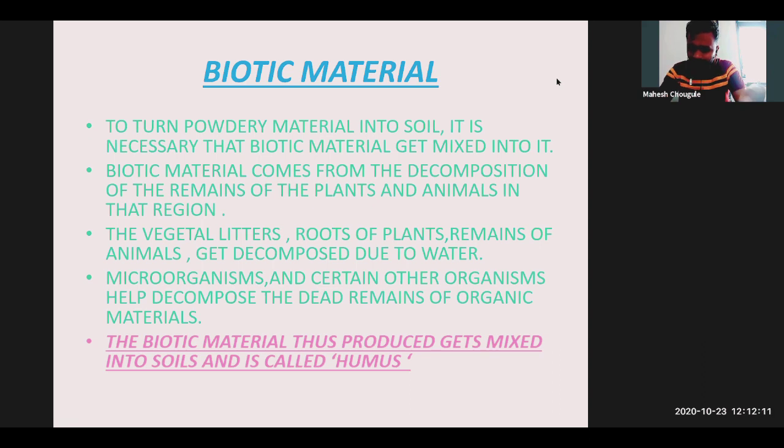The biotic material thus produced gets mixed into the soil and is called humus. Humus is the biotic material mixed into the soil, which makes the soil good and fertile. For agriculture we need good fertile land, and we can say the land is fertile if it is full of humus.